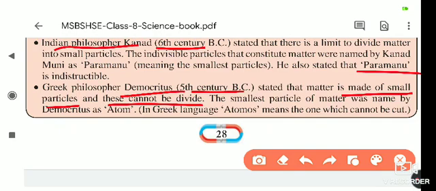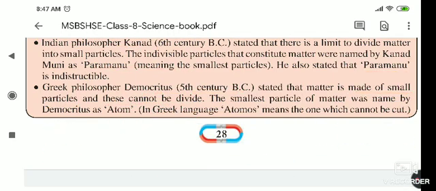And what they told you about the smallest particle of matter, Democritus named it an atom. So who said the word atom first? Democritus, the philosopher. He said that the smallest particle of matter is called an atom. In the Greek language, atomos means that which cannot be cut. The thing we cannot cut is called atomos.